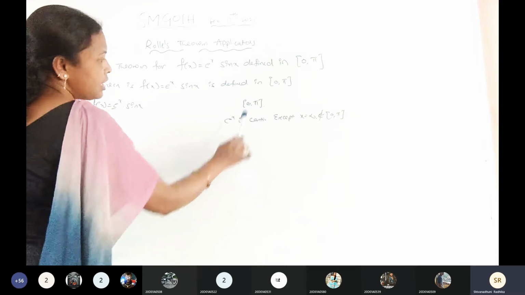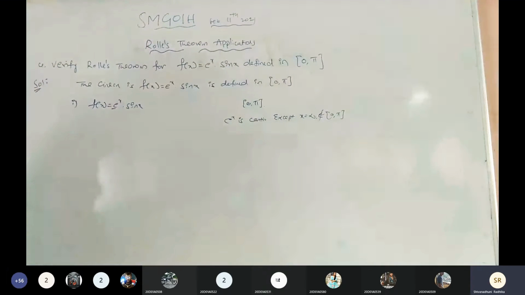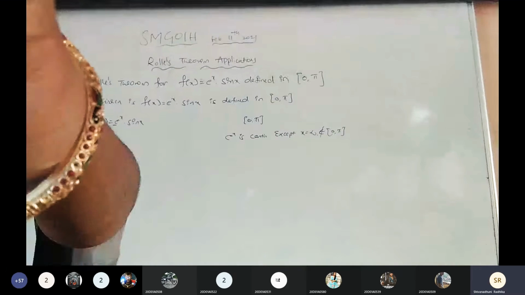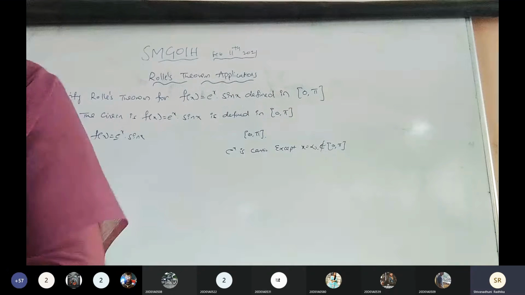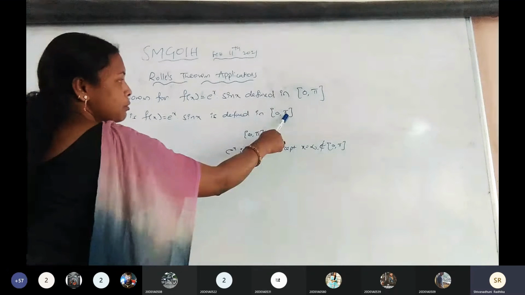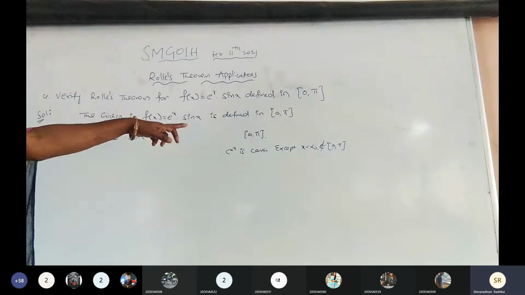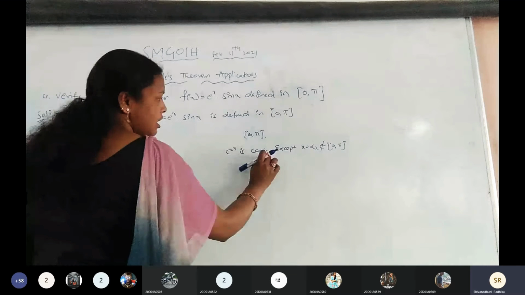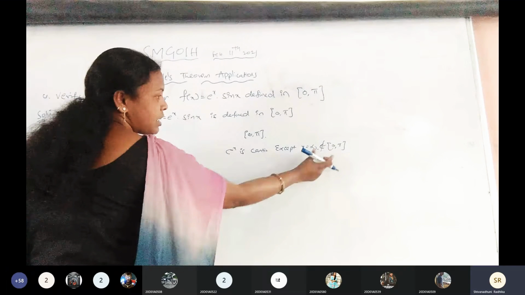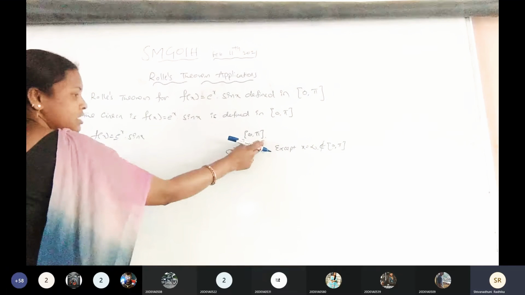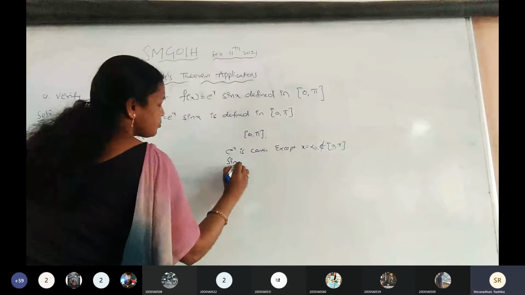Then does infinite belong to the closed interval 0, pi? No. Why? Because the given interval is 0 to pi. 0, 1, 2, 3 up to pi is 180 only. The given interval has only 0 to 180 degrees. Now infinite does not belong to the given interval. So e power of x is continuous except at x equals infinite, but infinite does not belong to the given interval. Is it right?